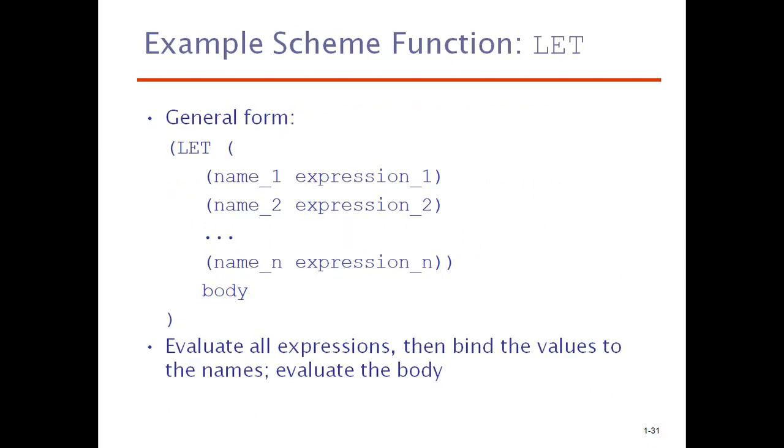Another important Scheme function that we need is let. It will give you computation of multiple expressions at once.